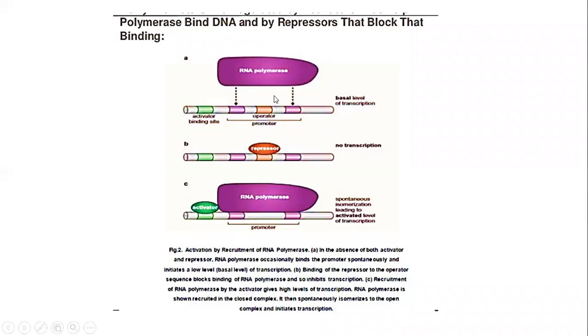Clear? So when the operator is here and a repressor is bound here, it can compete with the RNA polymerase by means of competitive inhibition. When there is competitive inhibition, the operator cannot allow this RNA polymerase to sit. Clear? So when the RNA polymerase doesn't sit here, it cannot initiate the transcription. But when the activator molecule sits on the enhancer site, the RNA polymerase binding is enhanced.